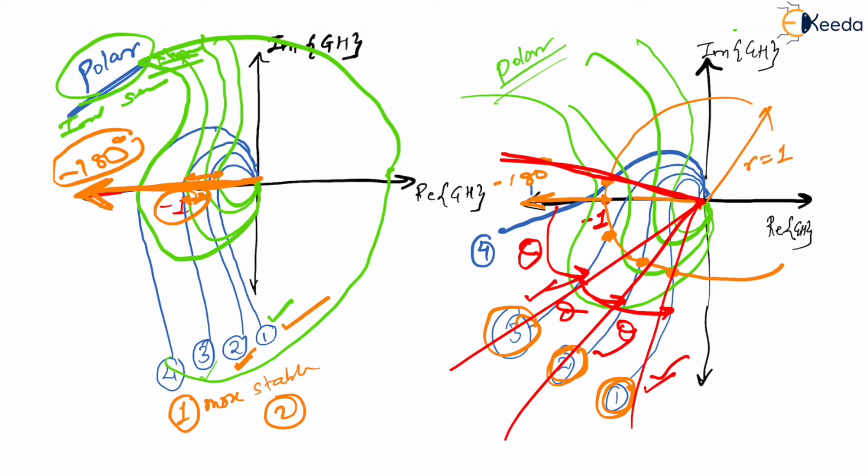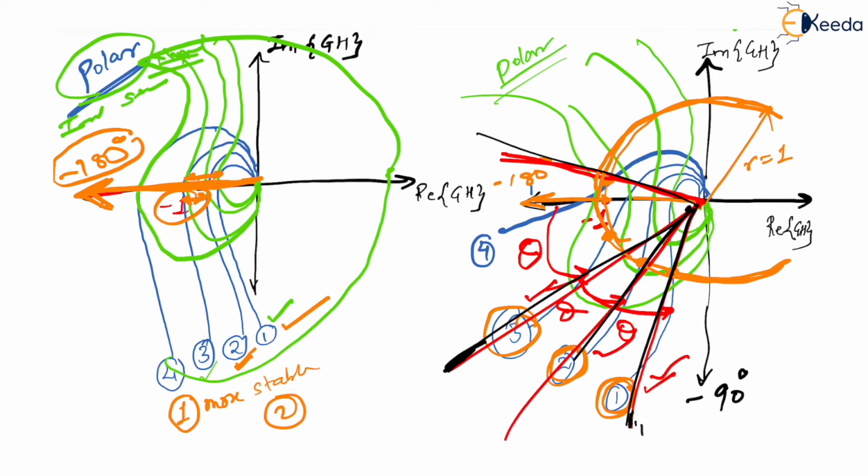Now from the angle perspective, if you see, when the gain of my polar plot is 1, I mean this one, this circle which we drew, when the gain of my plot is 1, the angle should be greater than minus 180 degrees. What does this mean? I will tell you. If you observe, this is minus 90 degrees, right? Now you agree with me that this is stable and this is stable, whereas this one is unstable, if you see. So what will be the angle here?